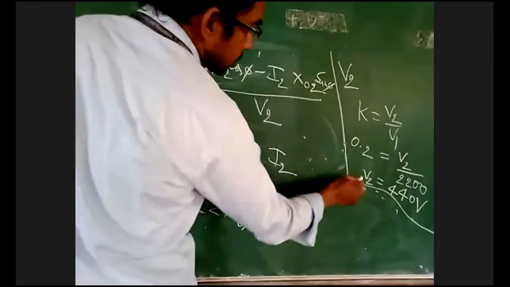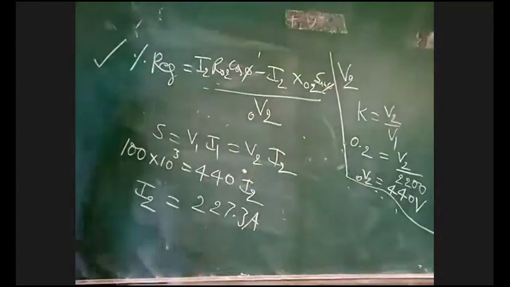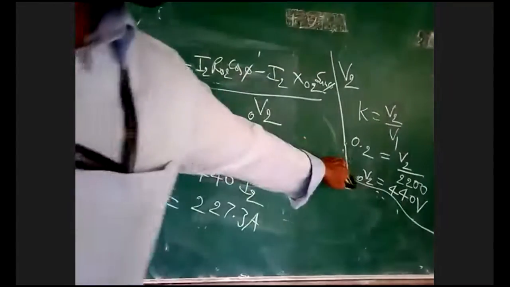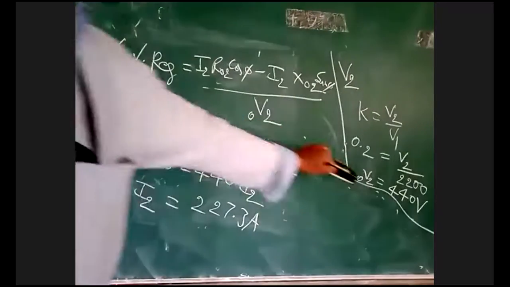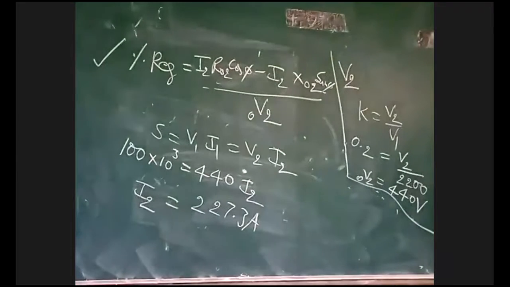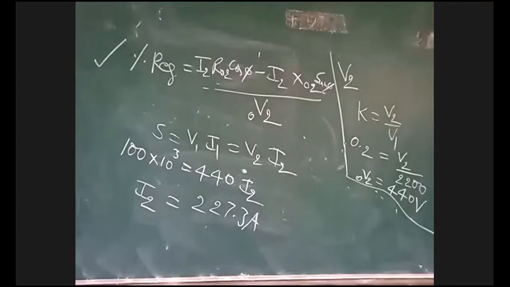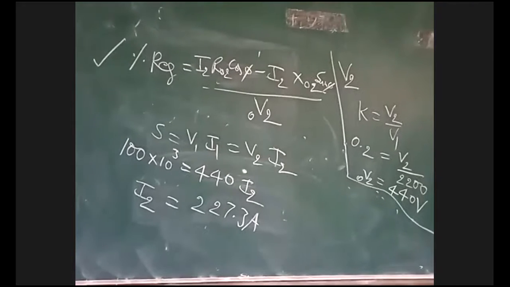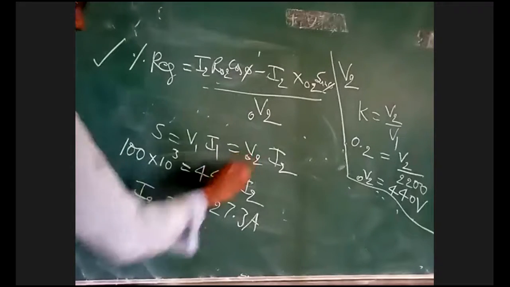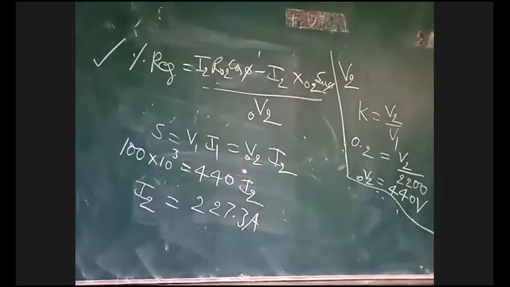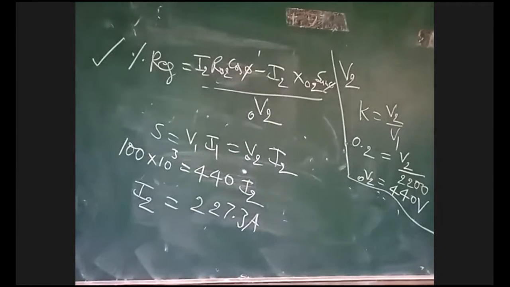Here this is V2 naught. Take down, this is V2 naught. This is the no load voltage. Secondary voltage, V2 naught. Now you can calculate.